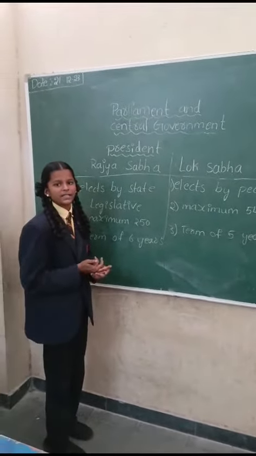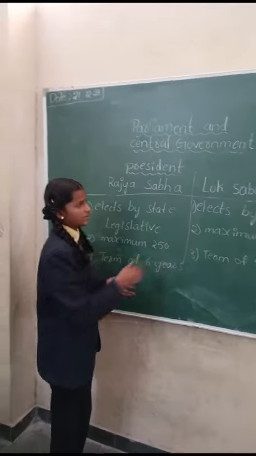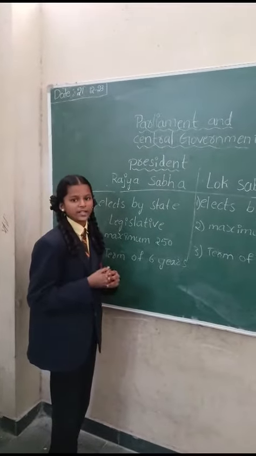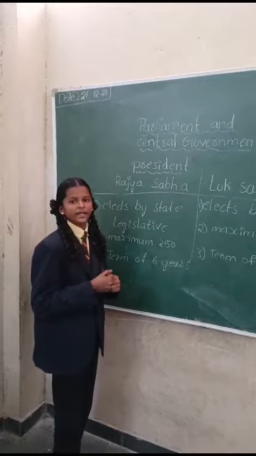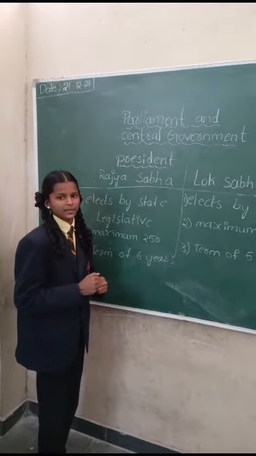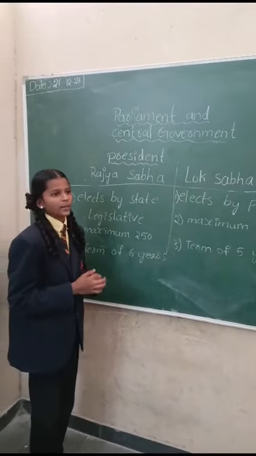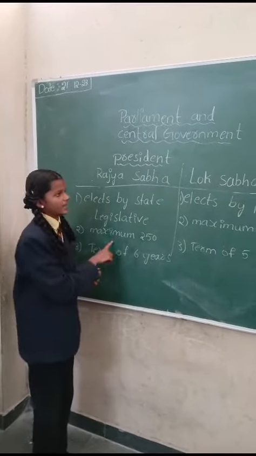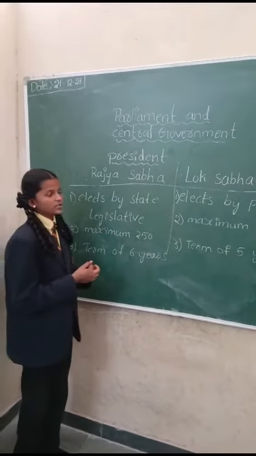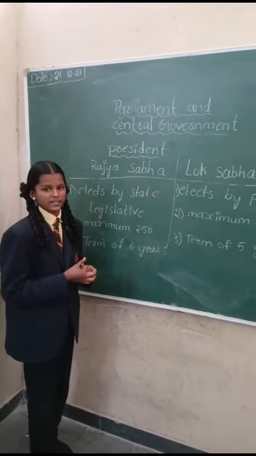Any ordinary law needs to pass through these two houses. But if there are any differences between the two houses, the final decision is taken by the President. Once the Lok Sabha has taken a decision on a money-related law, the Rajya Sabha cannot reject it. The Lok Sabha controls the Council of Ministers.